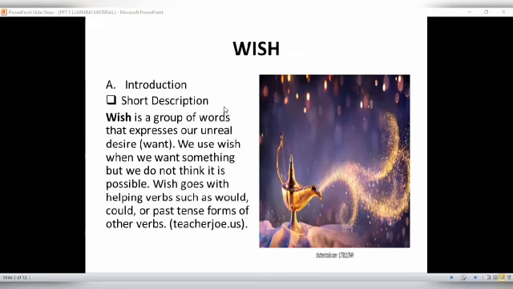So that's why the wish is not something real. It's only in our dream. That's about wish. So, wish using second conditional sentence.